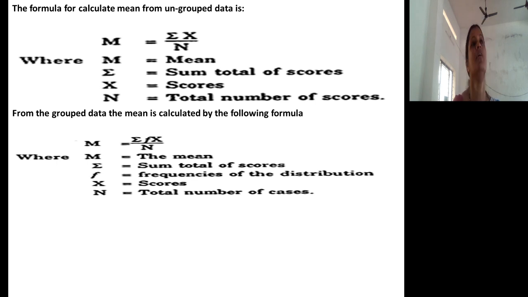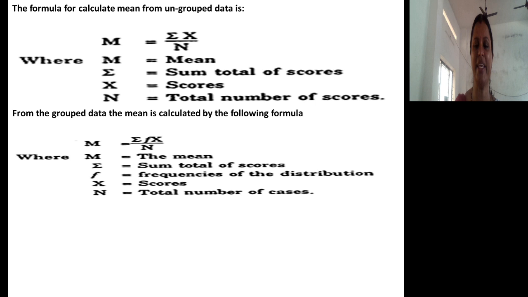For example, if you want to know the average score of a particular student, calculate the total marks divided by the number of subjects. You will arrive at the mean, which in statistics is symbolically referred to as x bar. X bar is equal to summation x divided by n.